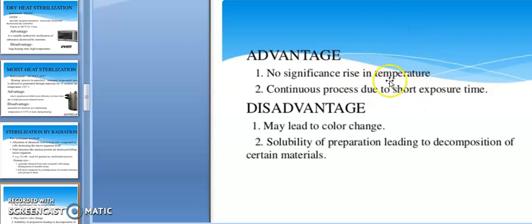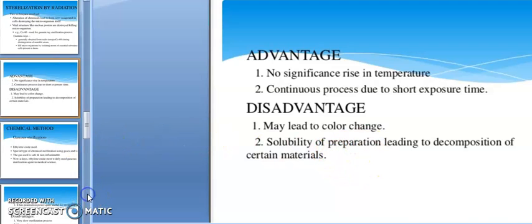Disadvantages also exist: applying irradiation may lead to color change. The item or product may change color because of the penetration of the short wavelength light into that item. Changes in solubility of the preparation can lead to decomposition of certain materials. This is also one of the disadvantages of using irradiation.